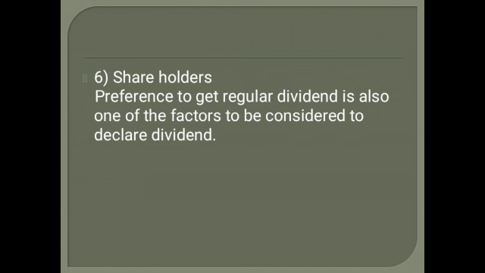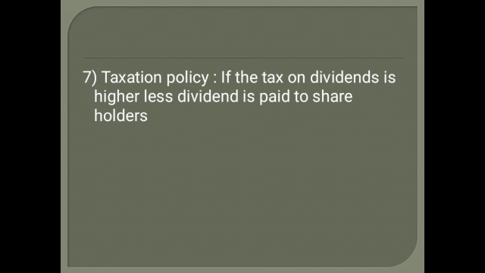Depending upon which kind of shares are there, by analyzing these things, we have to take a decision. The next is taxation policy. Tax is one of the matters we have to take care of. If the tax on dividend is higher, for example if the government has increased the slab rate of tax, then definitely less dividend should be paid to the shareholders, because on the profit we need to pay the tax, and then we are able to declare the dividend. So when the tax rate is high, it becomes difficult to pay more dividend to the shareholders.